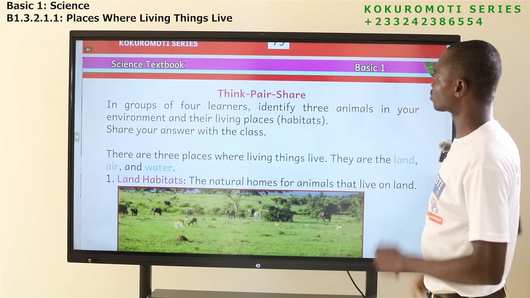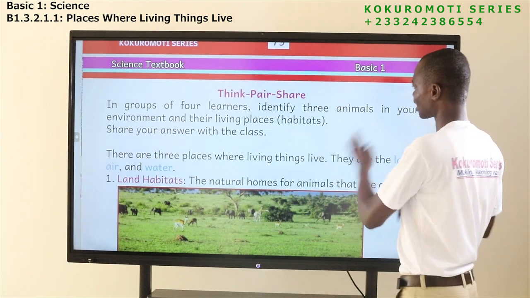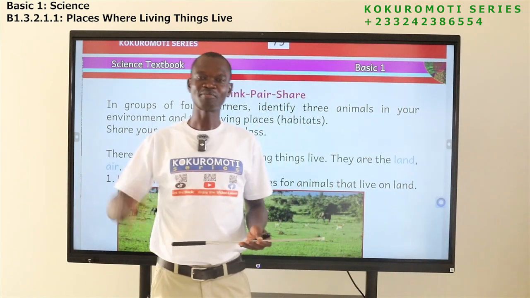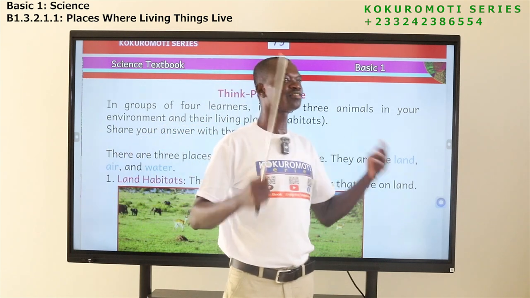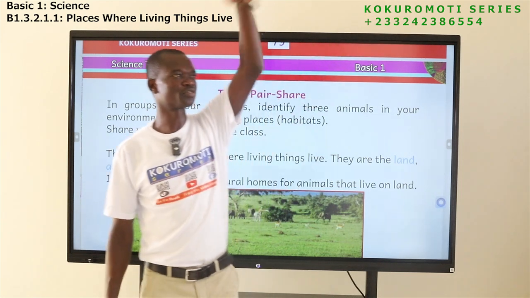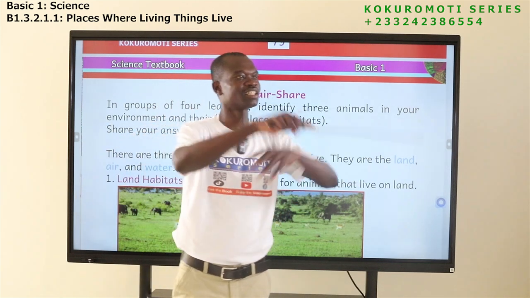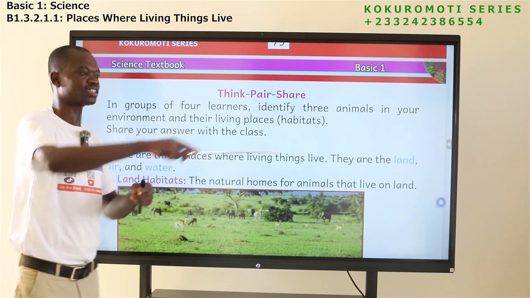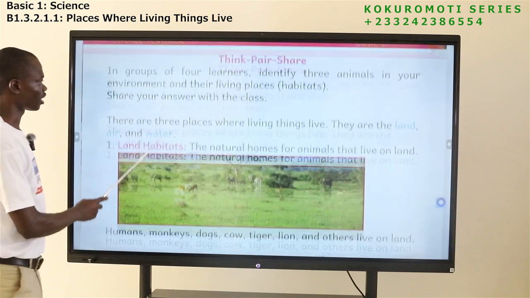So think per se. In groups of 4 learners, identify 3 animals in your environment and their living places. That is habitat. So just look around. What animals do you see? Mention their names and where they live. Look into the sky. Check if you can see animals. Look around. Look on top of trees. Mention their names. If you have water bodies, check and see if you have animals there. Check your garden, your backyard. So that is what you are supposed to do.